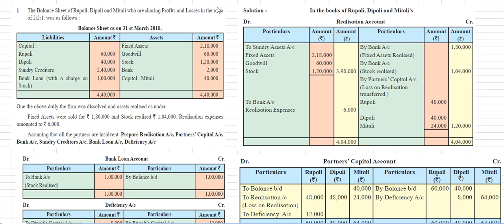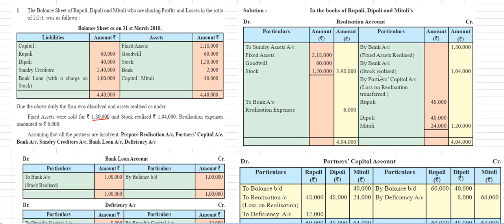Next is by bank account, fixed assets realized. Fixed assets were sold for an amount of 1 lakh 80,000 rupees. That amount comes here on the credit side in the realization account: fixed assets 1 lakh 80,000 rupees.